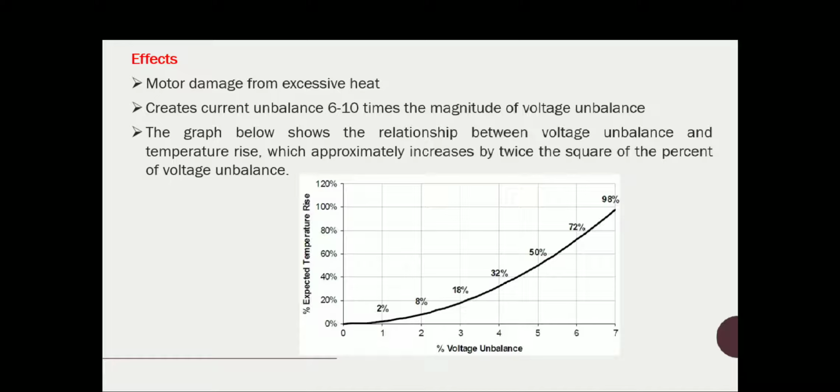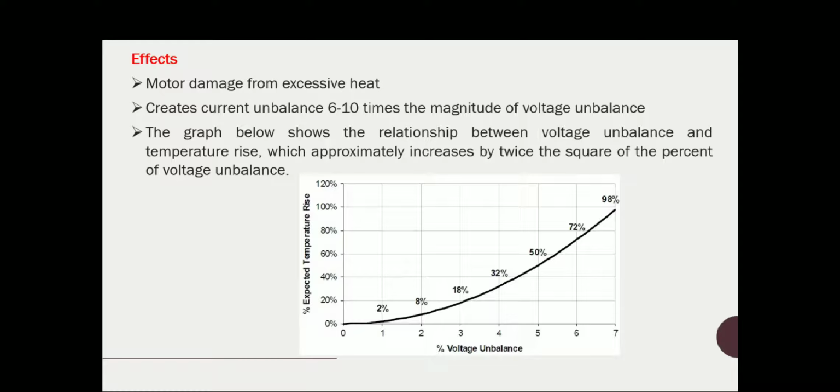If the unbalance is 3%, correspondingly there is an 18% increase in the temperature rise. If unbalance increases to 4%, the expected temperature rise is 32%. So you can see that the temperature rise increases exponentially, which will definitely negatively affect the entire system.